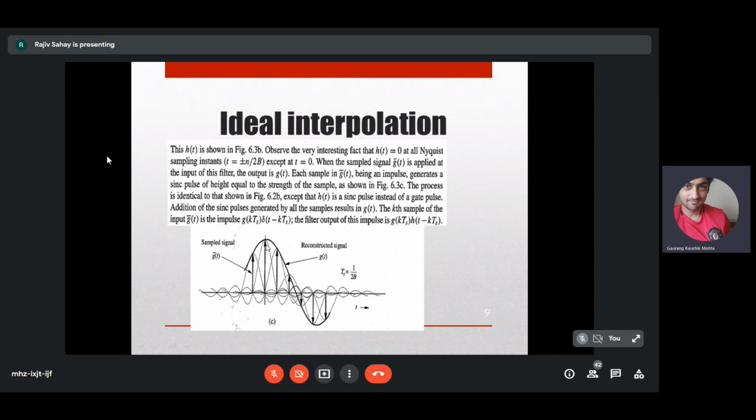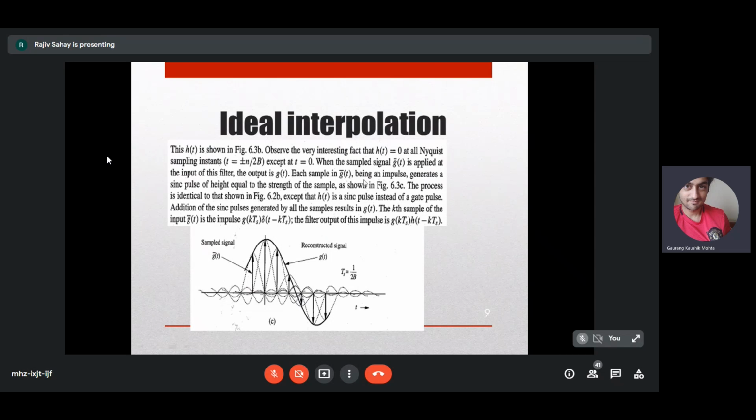You see, the first sample here will generate a single sinc function, a sinc function weighted by the magnitude of the Dirac impulse. You have a continuous time Dirac delta impulse stream, whose Fourier series I have already shown you. This is a periodic impulse stream with period Ts. So now you have sampled g of t with this Dirac delta impulse stream, so each sample is actually an impulse.